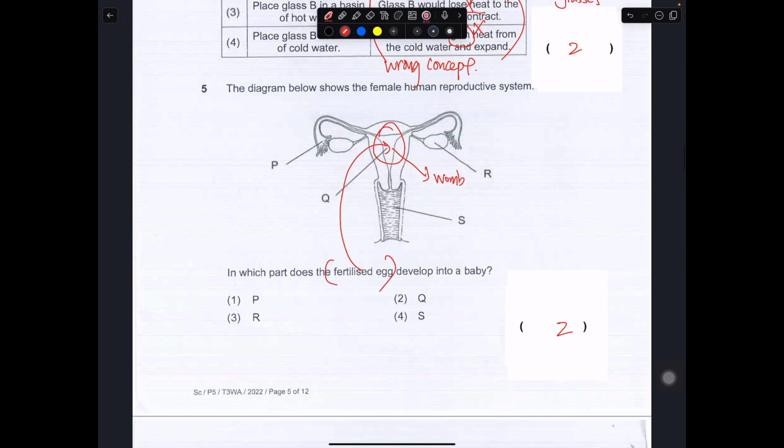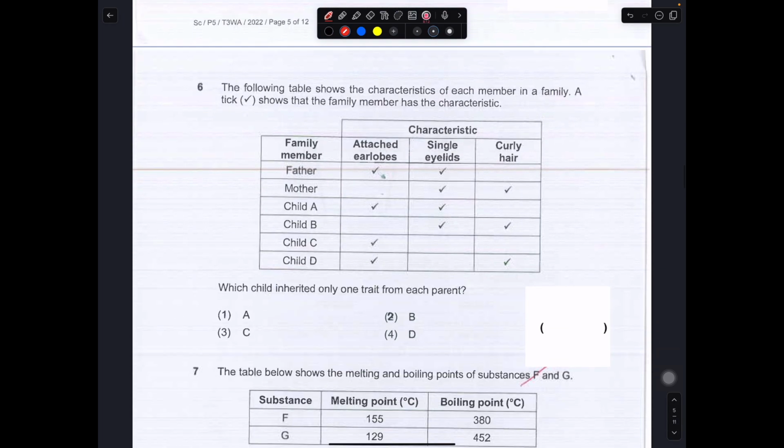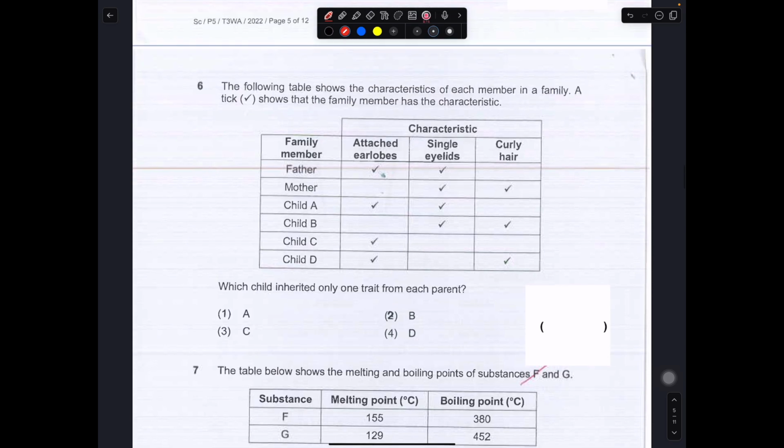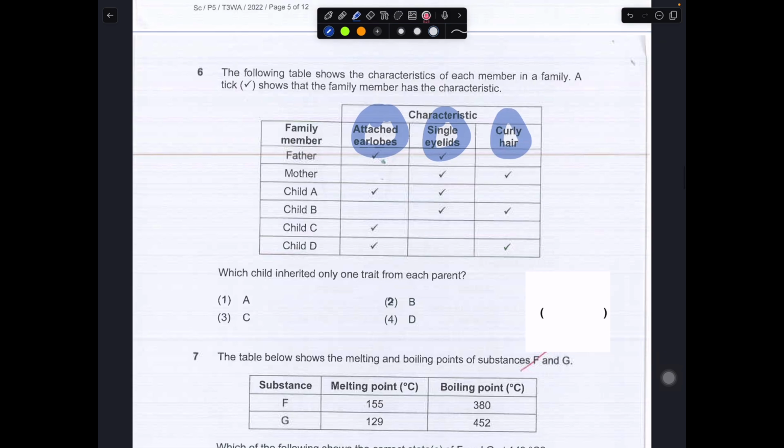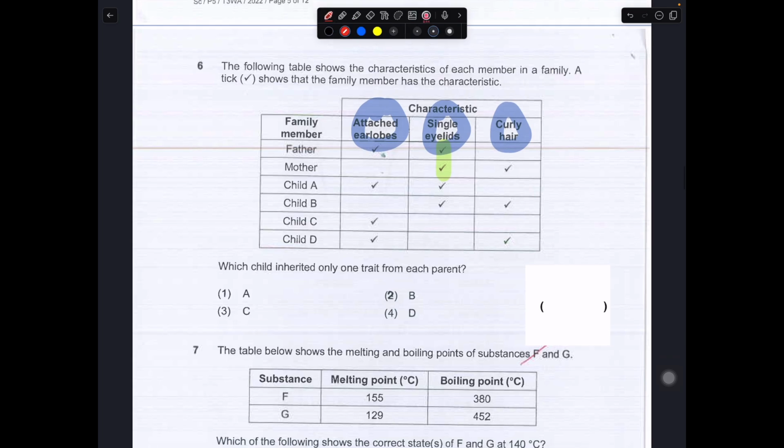Okay, so let's move on to this part. For this, the following table shows the characteristics of each member in the family. A tick shows that the family member has the characteristic. Okay, so we have 3 characteristics: curly hair, single eyelid, attached earlobe. The father has the attached earlobe and single eyelid, while the mother has the single eyelid and curly hair. So it seems like both the father and mother have single eyelid.